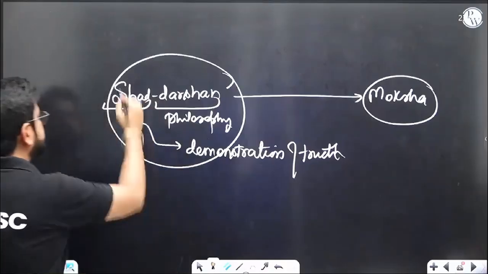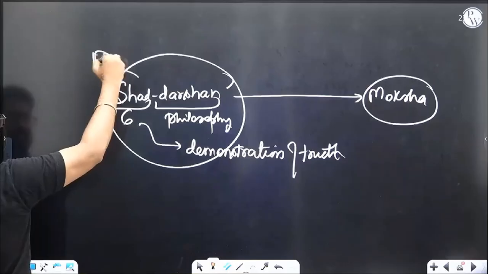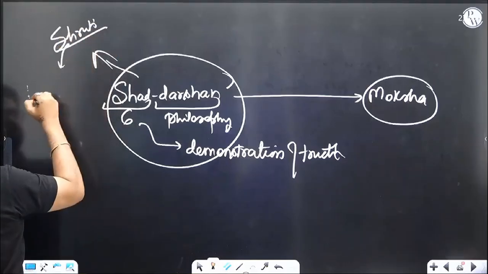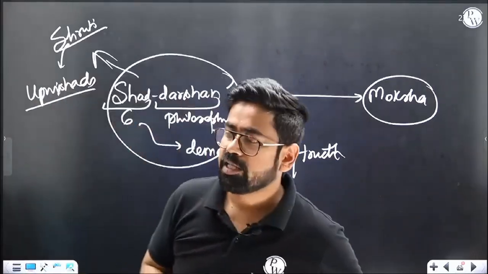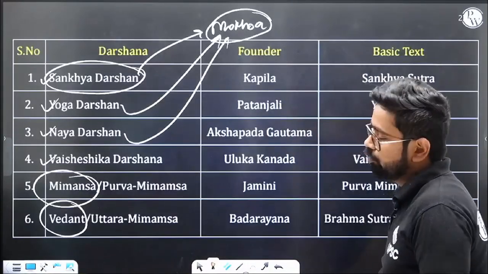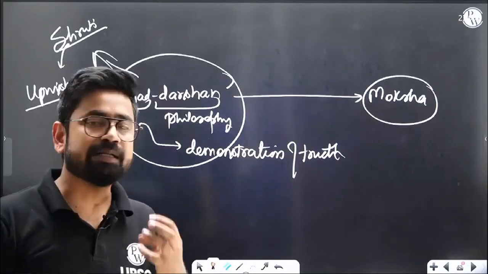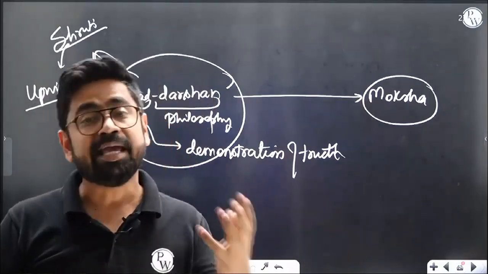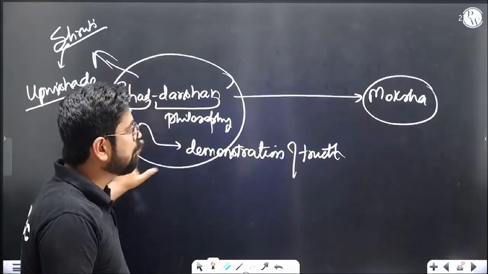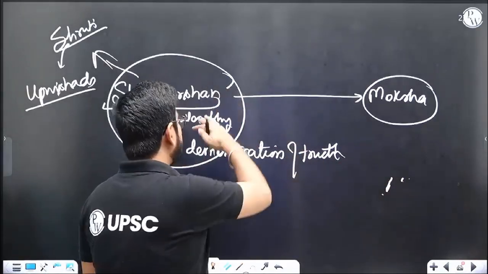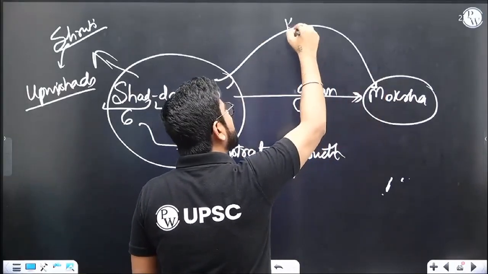Basically they are derived from Vedic text. So let's write it as Shruti text, and mostly Upanishad, and sometimes Brahmana. So Shada Darshan: there are various thoughts, various schools which tell us how to reach moksha. Various rishis or scholars, based upon their study of Upanishad, Brahmana, Vedas, came back and told us how to reach moksha. So there are six different schools which tell us how to get moksha. Now again, most of them will say via Gyan Marg, and maybe one of them will say that no, via Karma.